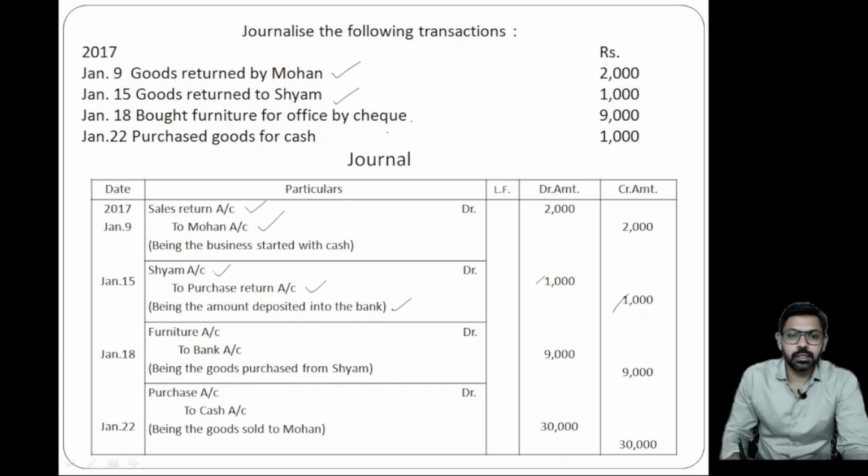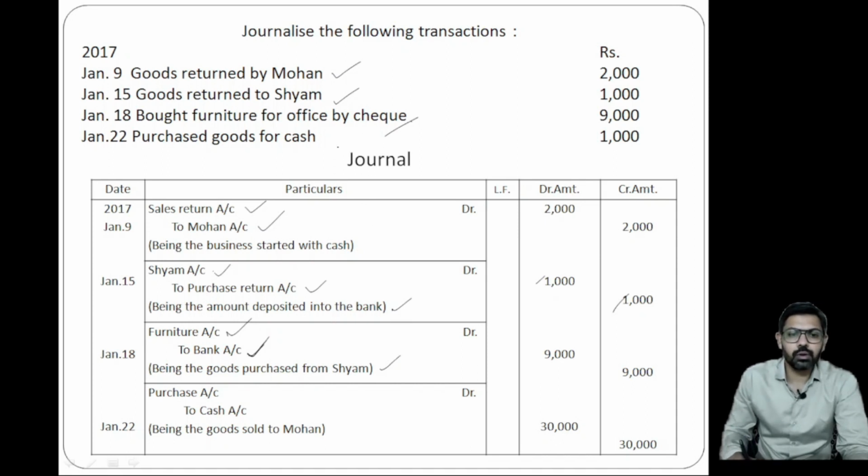And the number 18 entry says bought furniture for office by cheque. That means we are purchasing furniture through a cheque. So what comes in business? Furniture. So furniture will be debited. And what goes out from business? Cash? No, cash does not go out from business. We are purchasing through cheque. Whenever it is a cheque, you pay through the bank. So who is the giver? Bank. The bank is a representative account, paying on our behalf. Now you can write the narration.